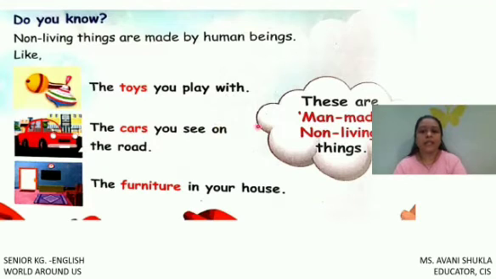Okay, and non-living things are called man-made also, right? The thing which human beings have made, the thing which is made by humans, right? Like toys, car, ball, furniture, these all things are called man-made things, and they are called non-living things. Man-made things are called non-living things because they cannot breathe, they cannot grow, they cannot move from one place to another place without our help, right?